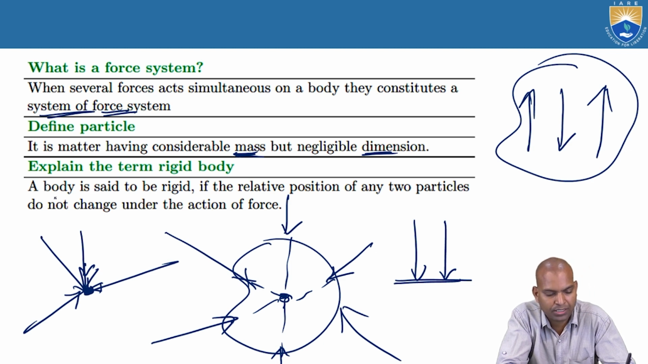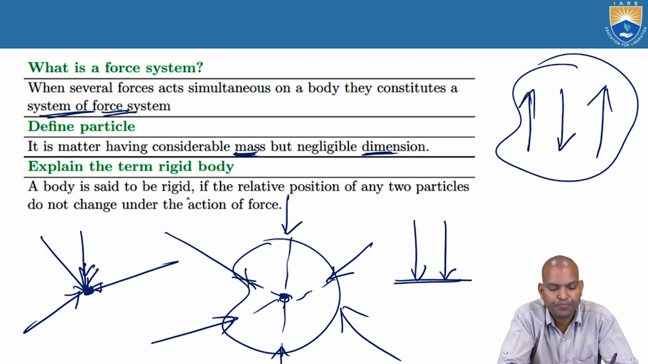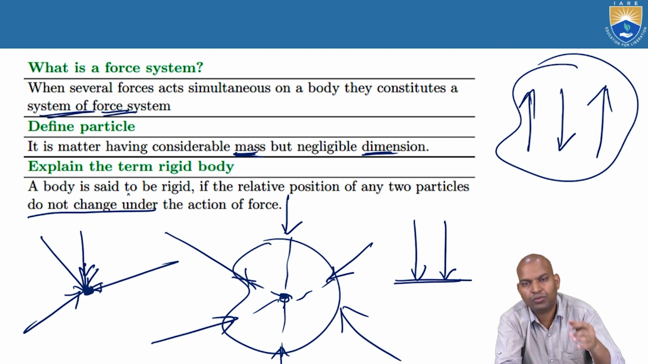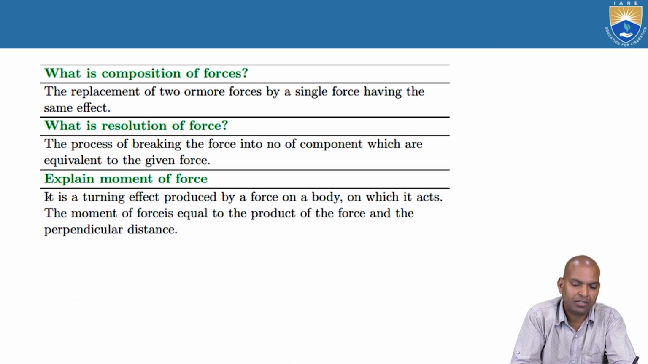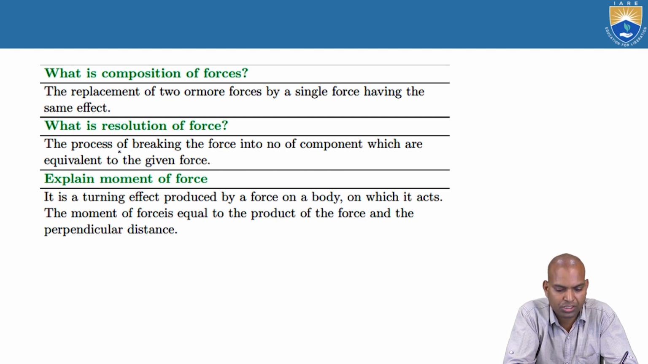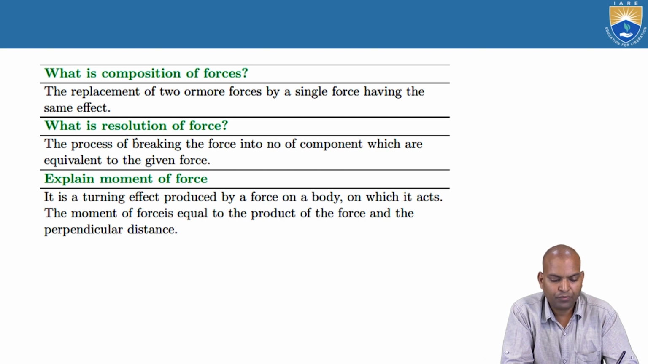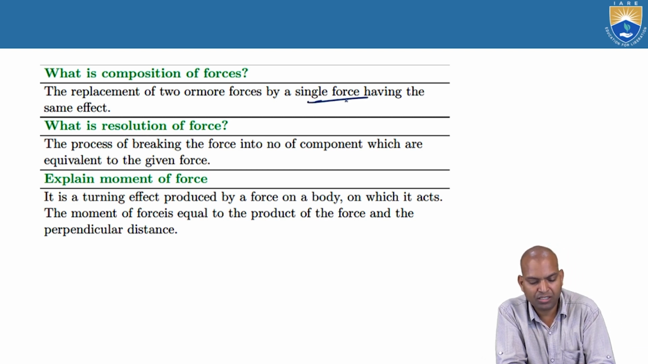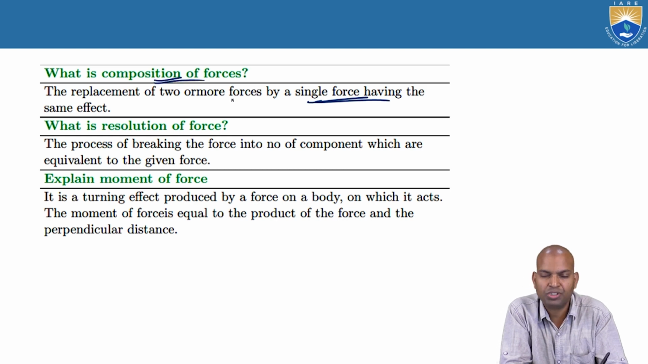When a body is said to be rigid, if the relative position of any two particles does not change under the action of the weight or the force, then the body is said to be a rigid body. Next, there are two things: the composition of the force and the resolution of the force system. The composition of the force means replacement of two or more forces by a single force. Then it is known as the composition.